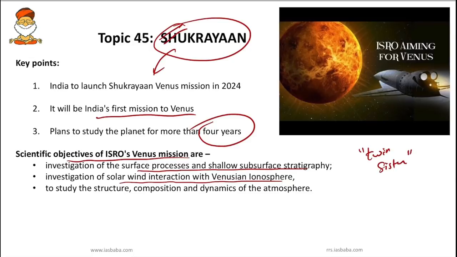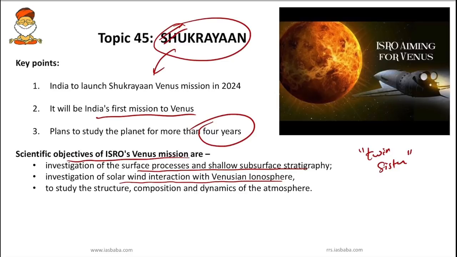You might have read in geography, it is often called the twin sister or evil sister of the Earth, because there are many similarities in size, mass, density, bulk composition and gravity. So it is believed that both planets share a common origin and might have formed at the same time. And one more important point is that Venus is around 30% closer to the Sun as compared to Earth, resulting in much higher solar flux.